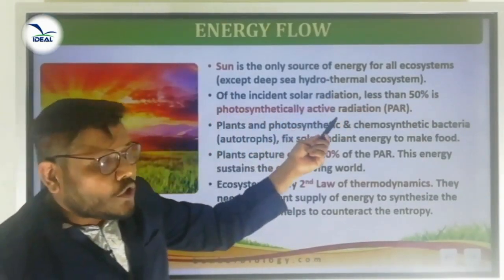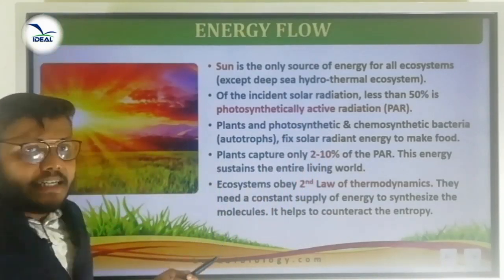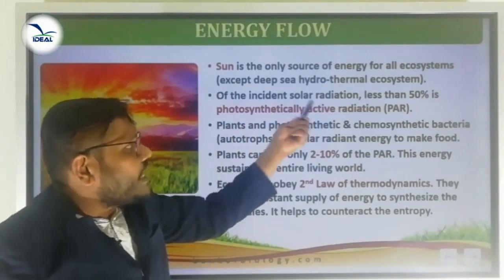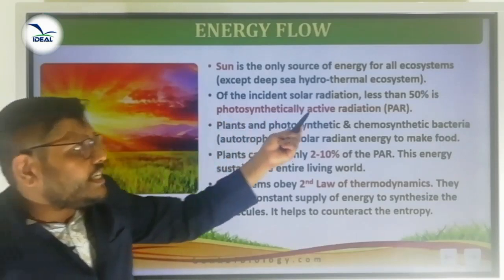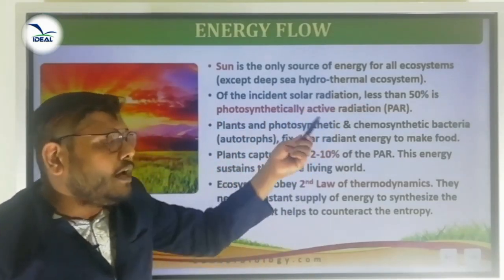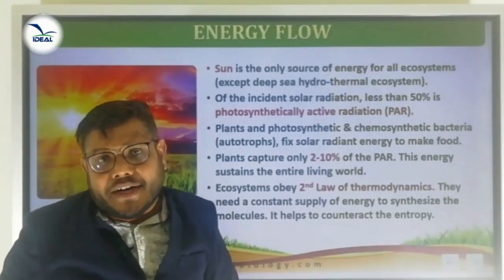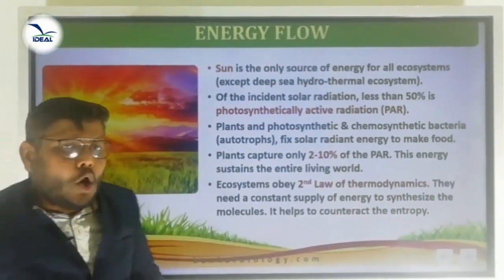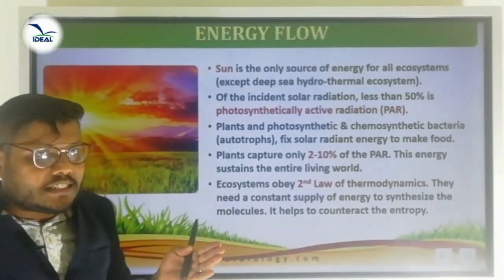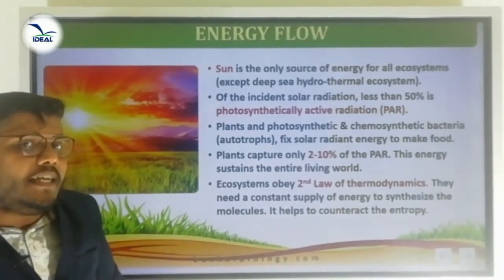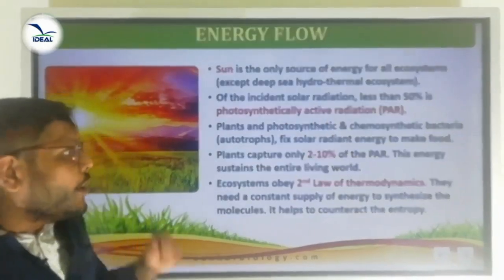Then, of the incident solar radiation, what is an incident ray from the sun? One of the rays coming, one of the lights coming, that is called the incident ray. Of the incident solar radiation, less than 50% is photosynthetically active radiation, or PAR. What is PAR? Only the visible part of the solar radiation is effective in photosynthesis, that is less than 50%. That particular radiation is called photosynthetically active radiation, or PAR.